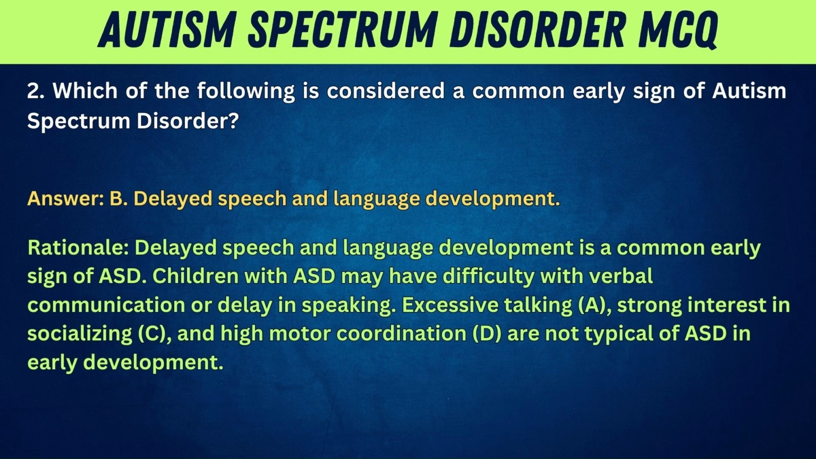Rationale: delayed speech and language development is a common early sign of ASD. Children with ASD may have difficulty with verbal communication or delay in speaking. Excessive talking, A, strong interest in socializing, C, and high motor coordination, D, are not typical of ASD in early development.